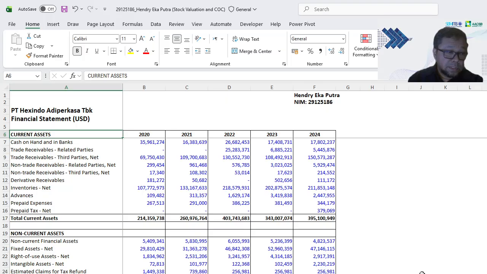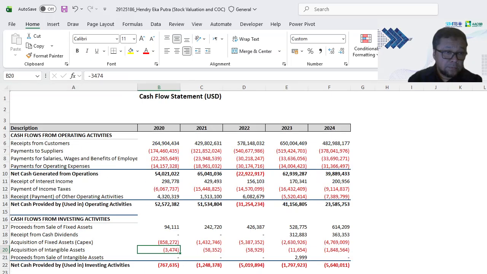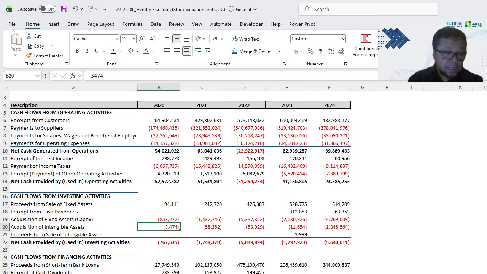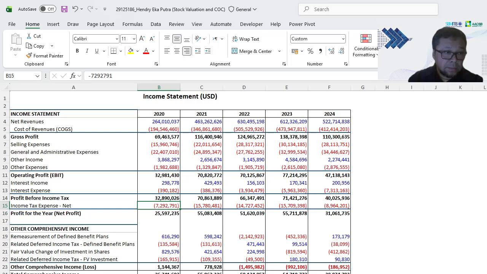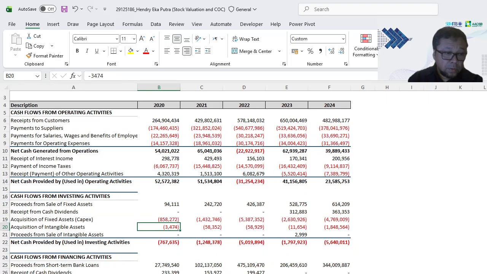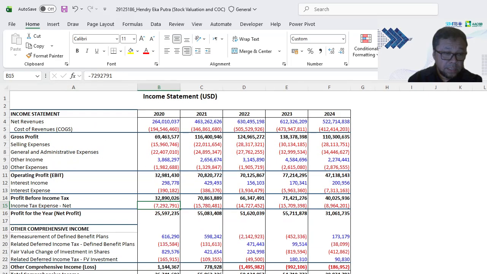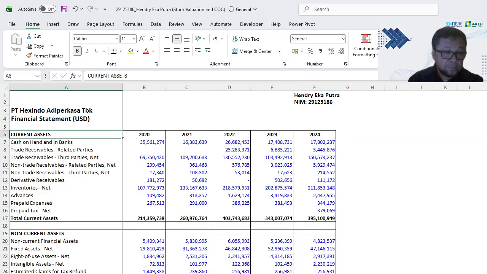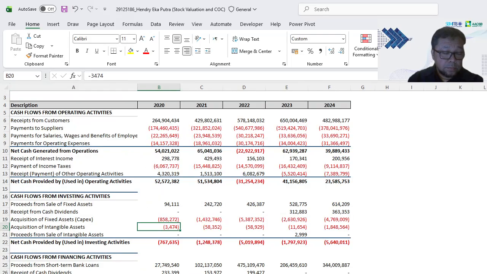Based on the information received from the financial report, we can get their financial statement, the cash flow of their company, and the last is their income statement. So all of these three pieces of information I can get from their financial reports of the last 5 years, from 2020 until 2024.